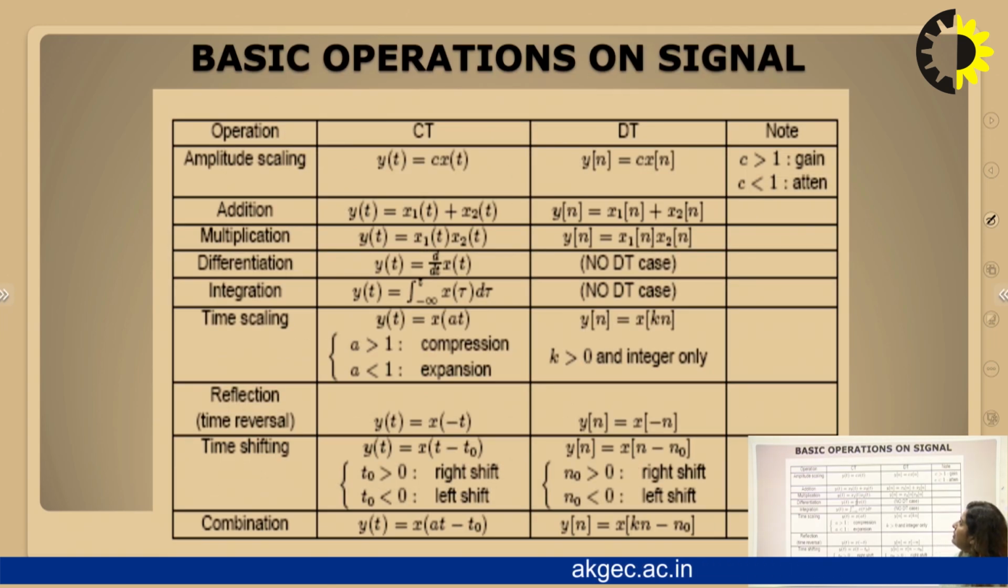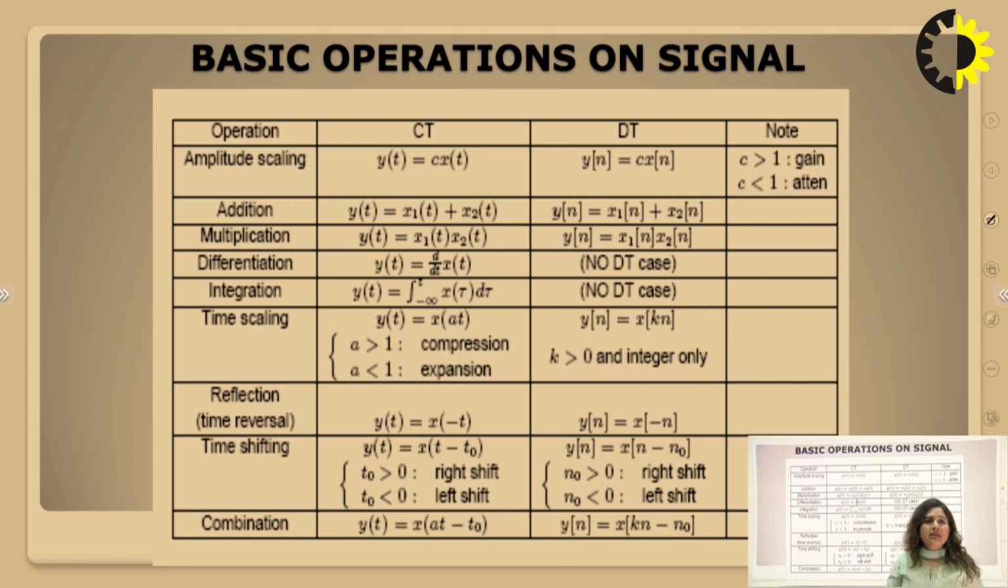So next we have basic operations on signals. We have various operations on signals. The first one is amplitude scaling. The second one is addition and multiplication. Amplitude scaling is the scaling of the amplitude of a particular signal. So we have taken here y(t) equal to c times x(t), or c times x[n]. If c is greater than 1, then it will be a gain, an amplified version of the signal. If c is less than 1, then it will be attenuation, having some noise, and it will be a lesser amplitude signal. Addition of two signals is simply y(t) equal to x1(t) plus x2(t), or y[n] equal to x1[n] plus x2[n]. It will be the simple addition of the amplitudes of the two signals.